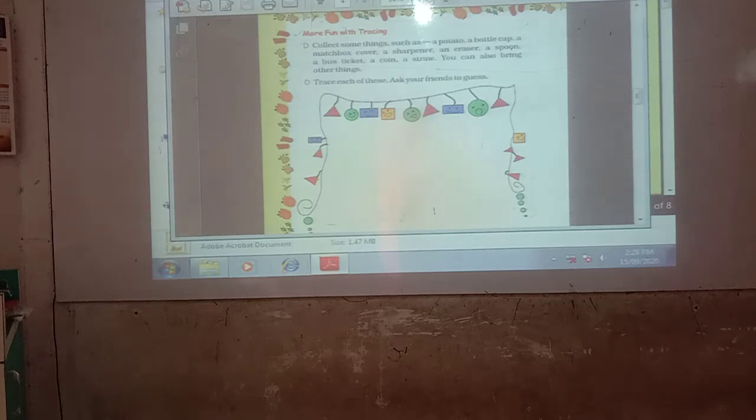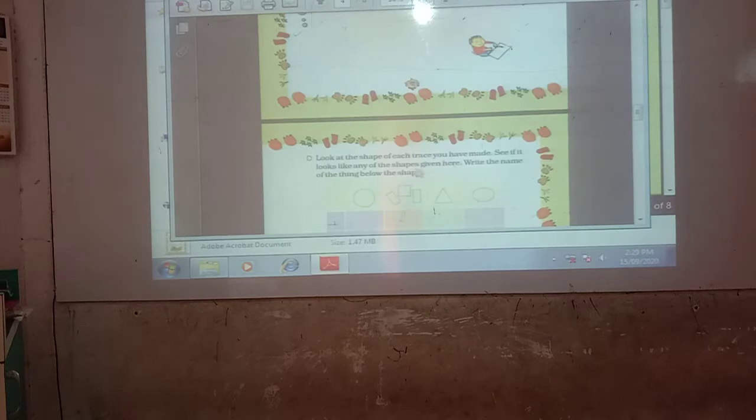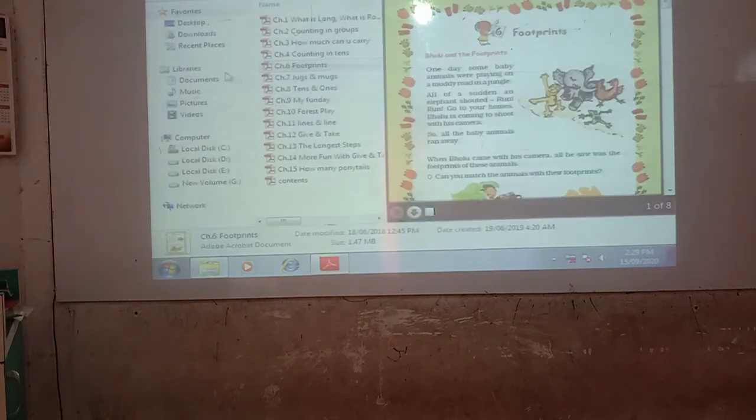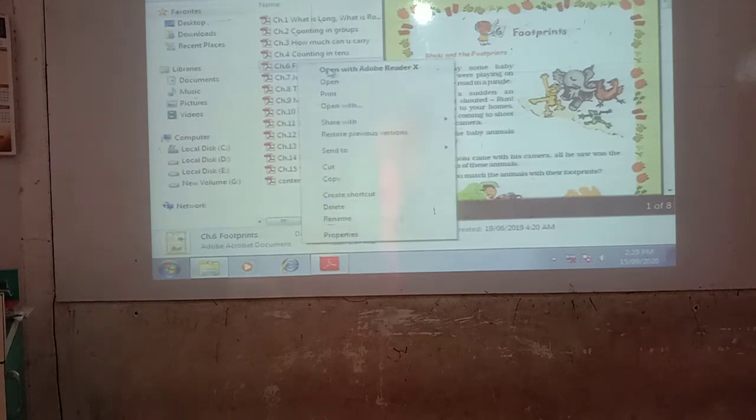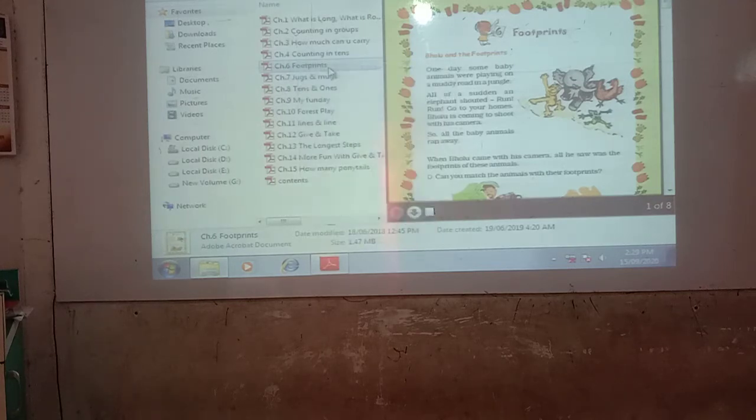Now see the next page. Look at the shapes of each trace you have made. See if it looks like any of the shapes given here.